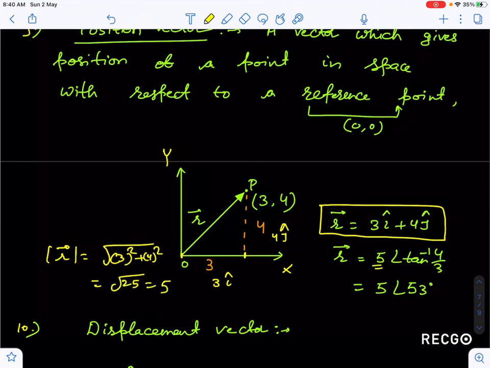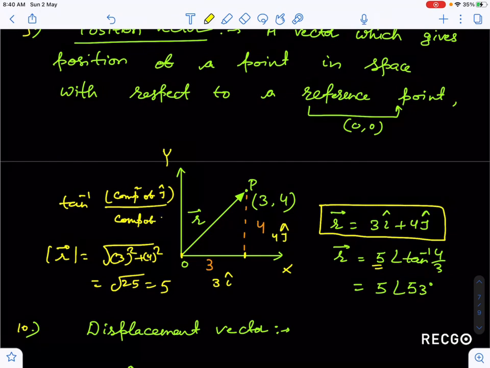So that is the magnitude of this vector, and the angle is tan inverse y by x. The y component is the component of j cap upon the component of i cap. So that is why I have written tan inverse 4 by 3.